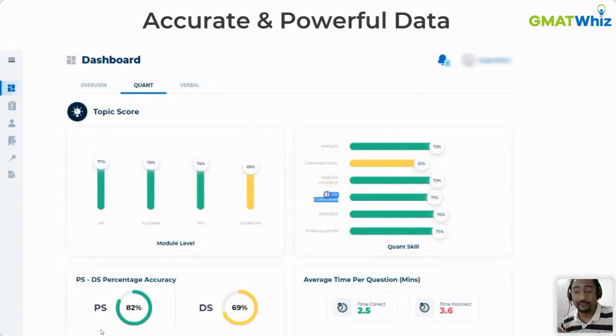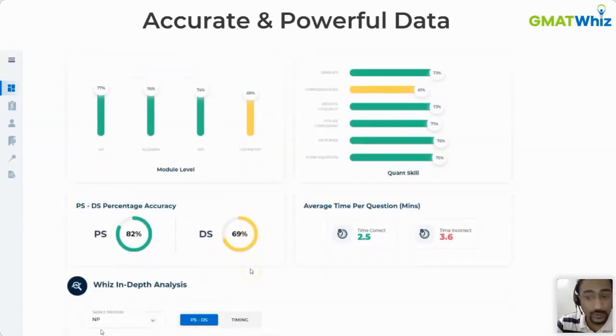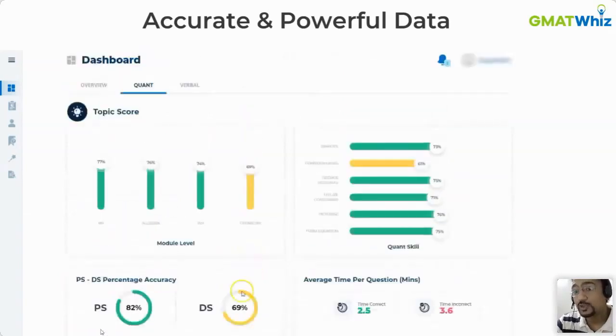I wanted you to understand where you are making those errors, and we capture data at an option level. We don't just look at the question difficulty or the question topic, we look at the options. So if you're making a mistake because of exponents, not prime numbers, you will be penalized for exponents, and you will be given good marks for prime numbers. We do it that way. We do accurate data representation.